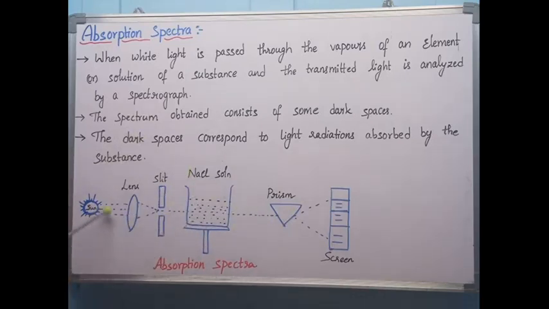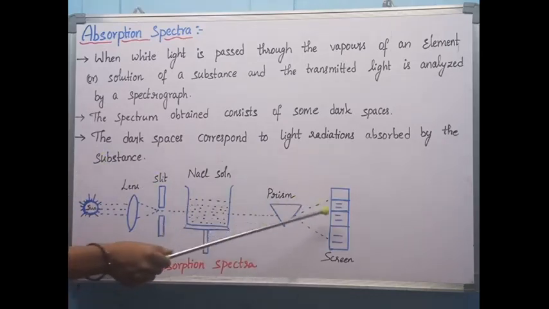The prism is also called a spectrograph. Here you can observe a lens and a slit. This lens helps to focus the light on the substance, and the slit filters the proper radiations which are required for us. So the slit is filtering and giving the white light to focus on the NaCl solution. Whenever the NaCl solution is absorbing radiations, it also transmits certain radiations. Transmission is nothing but passing straight through the solution. Those radiations are analyzed by the prism.